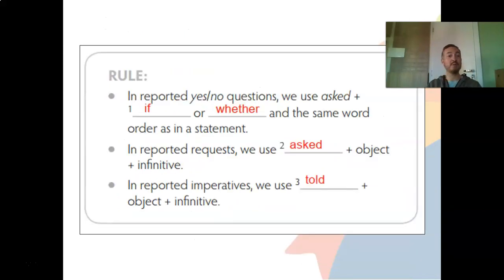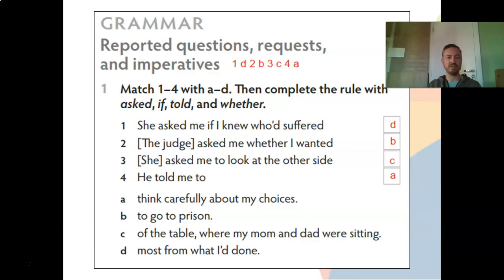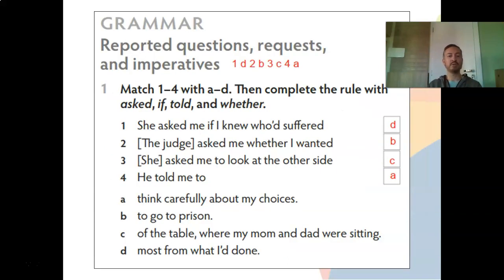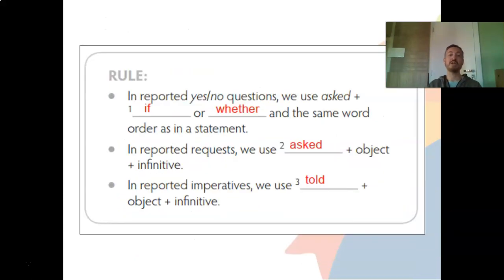And finally, in reported imperatives, like the judge's imperative, he told me to think carefully. So we use told plus the object: told me to do this, to look carefully, to think carefully. But if it's negative, told me not to do something. Okay? All right. Lots of things to think about. All right?